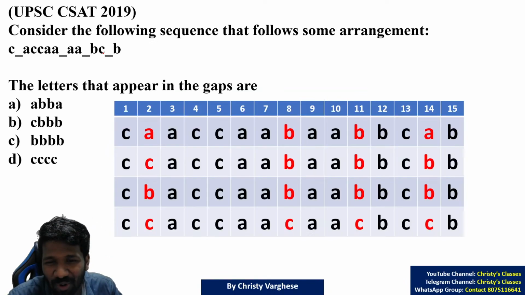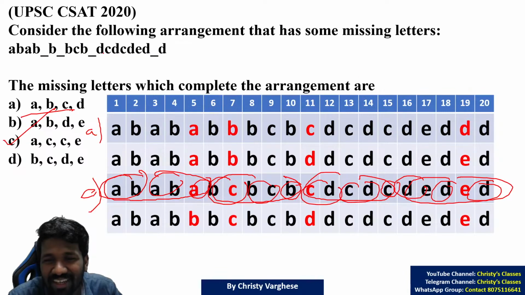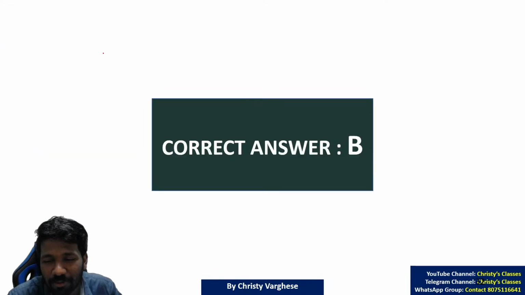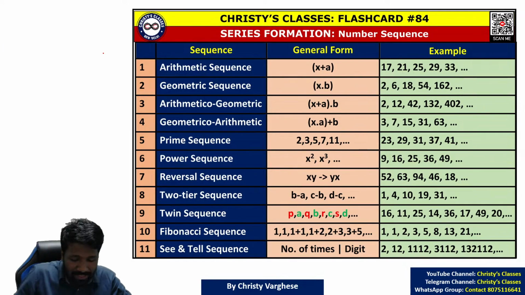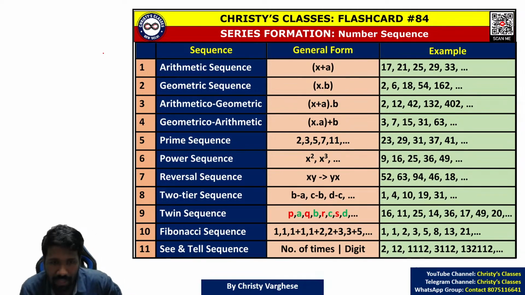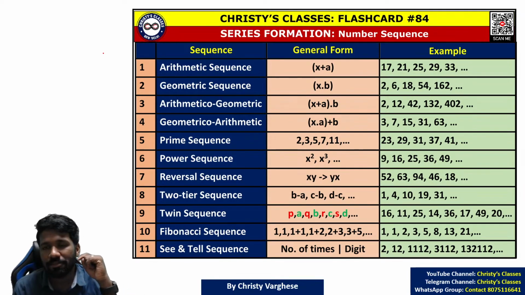So clearly all option D is not correct. This question it was C, this question it was B. So that's it. That is how series completion questions are done. Now one small topic that is pending.